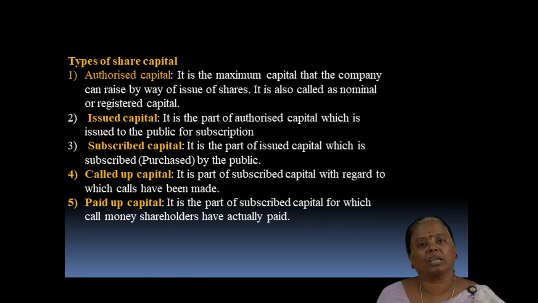Next type of capital is called up capital. It is a part of the subscribed capital with regard to which calls have been made. For example, if the share price issued by the company is rupees 10, then up to the date of balance sheet preparation the company can make a call to the shareholders up to the first call money, say up to 8 rupees. That is called the called up capital. And the next one is paid up capital. It is a part of the called up capital which has been paid by the shareholders.